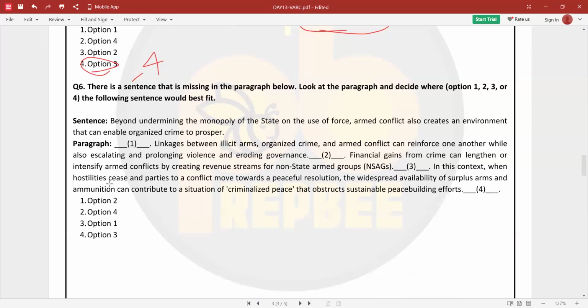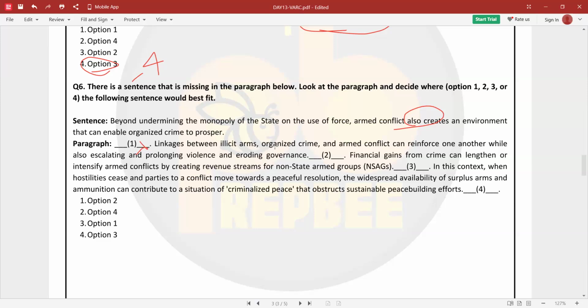Now, beyond undermining the monopoly of the state on the use of force, armed conflict also creates an environment that can enable organized crime to prosper. Cannot be the starting of the statement because of the marker.